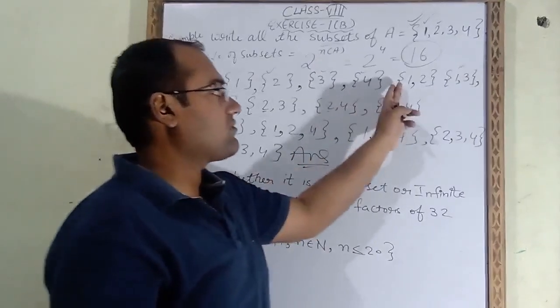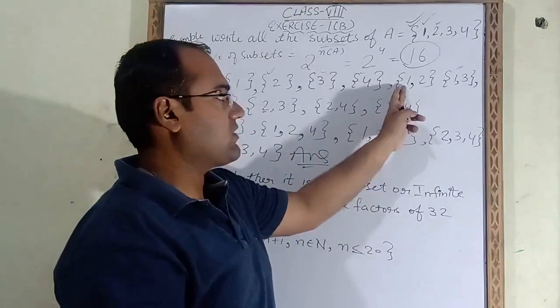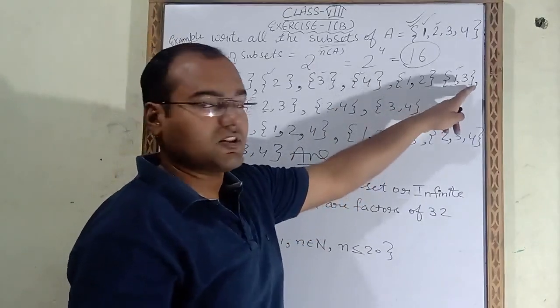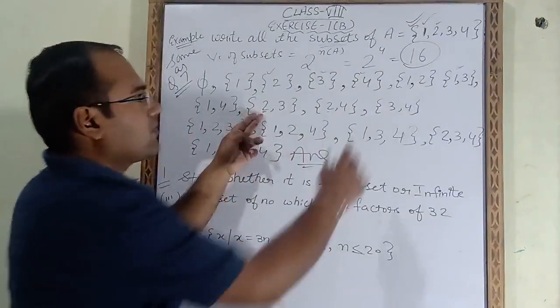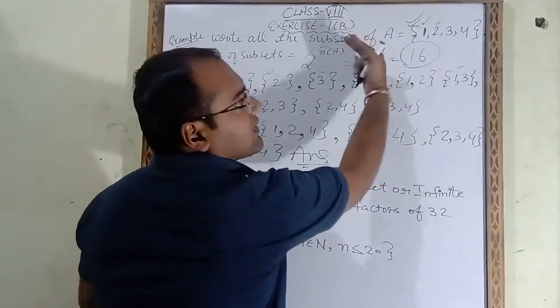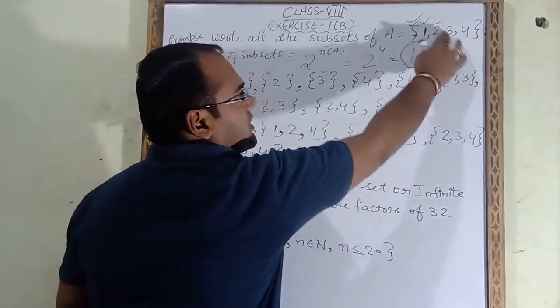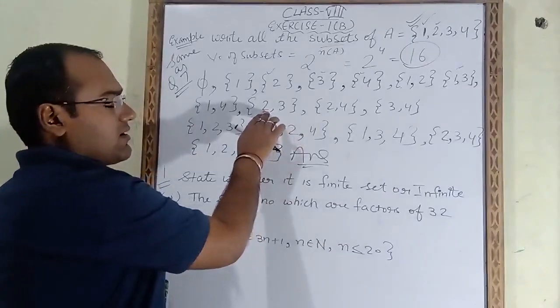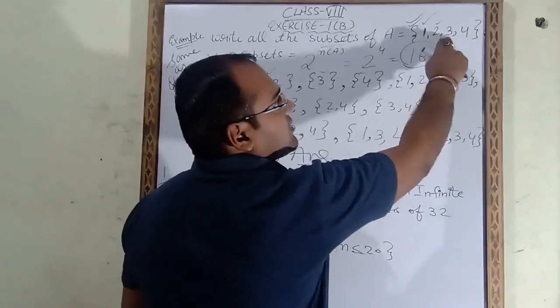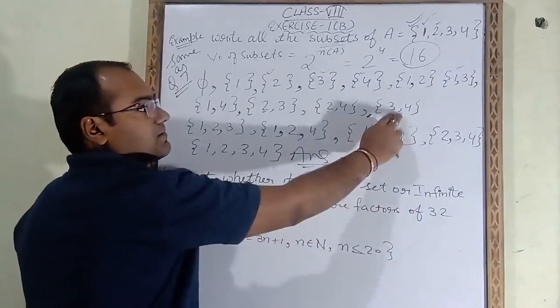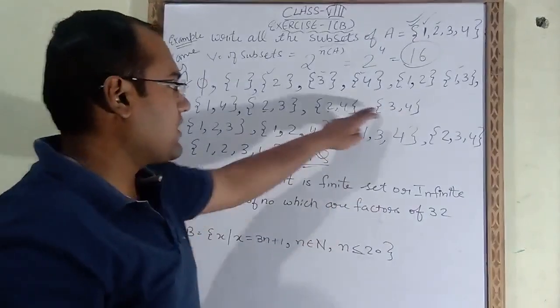For 2 numbers, first of all we will fix 1. When we fix 1, we take 1 with 2, 1 with 3 and 1 with 4. Now after that we will fix 2. When we fix 2, we will not go back, we will go forward only: 2 with 3 and 2 with 4. So here we have written 2, 3 and 2, 4. Then after that we will take 3 and 4. So the double numbers we have written.